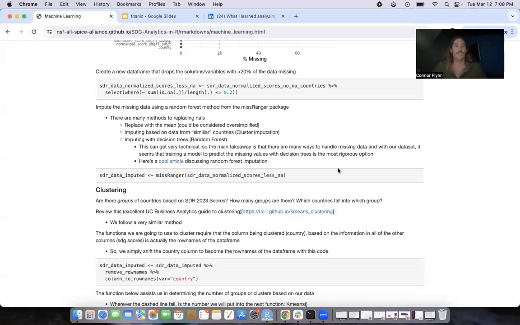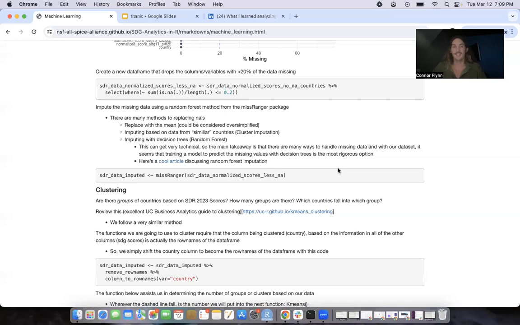So after we drop the data, we're going to impute the data using a random forest method from the misRanger package. There are many methods to replacing NAs. We could replace with the mean, but that could be considered oversimplified, right? For, say, SDG score one, the no poverty measurement, if we just took the mean percentage of folks living underneath the poverty line for all the countries, and any country that didn't have that information, we replaced the NA value with the mean from the rest of the countries.